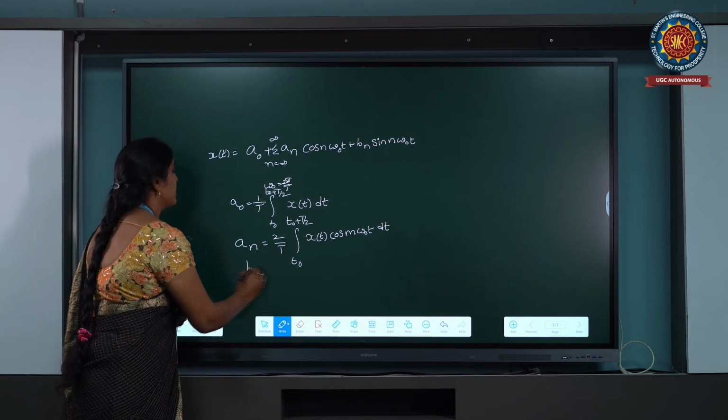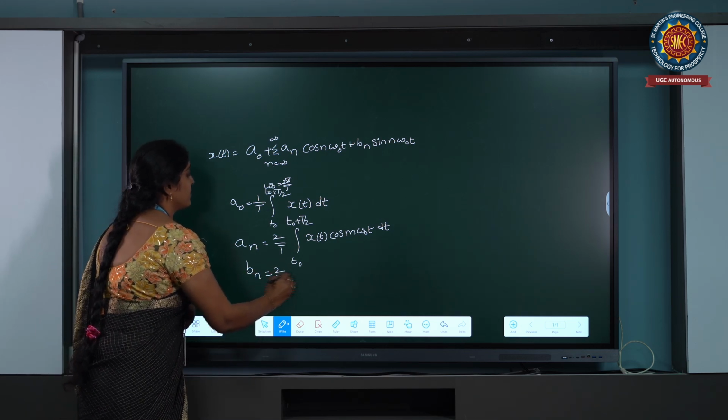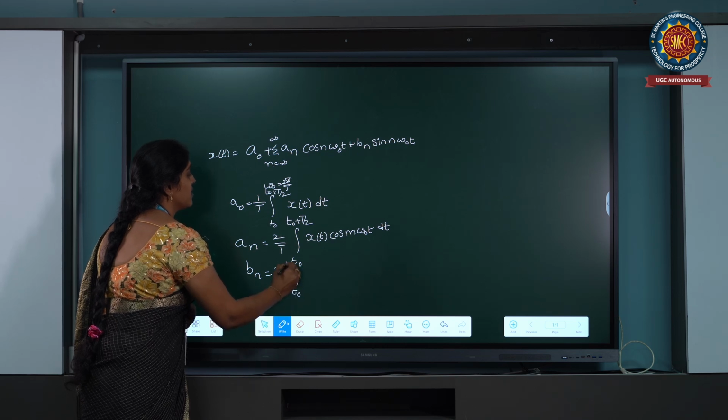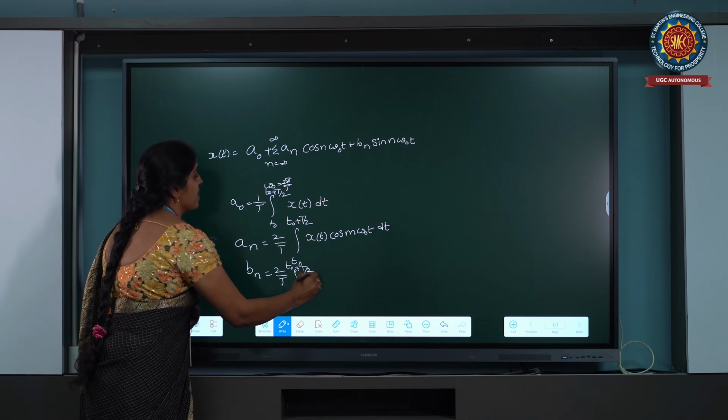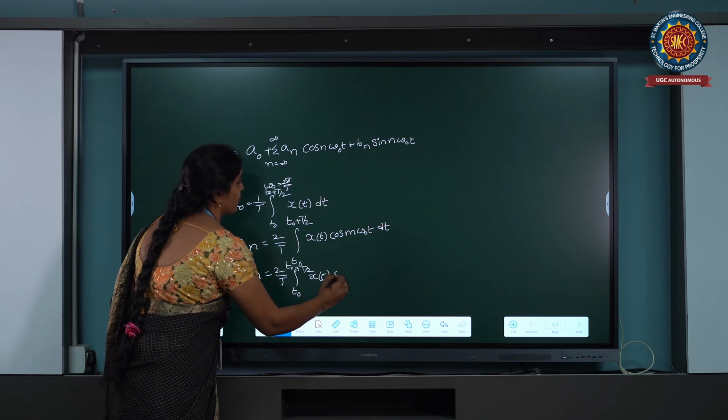The coefficient b n equals 2 by T times the integration from t naught to t naught plus T of x of t sin n omega naught t dt.